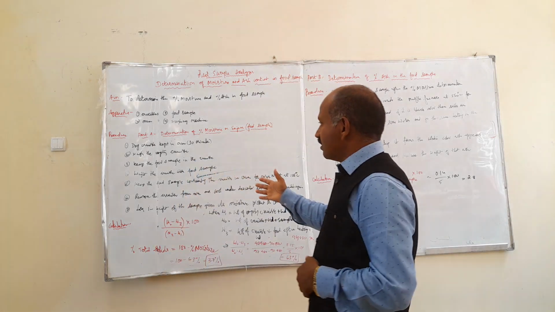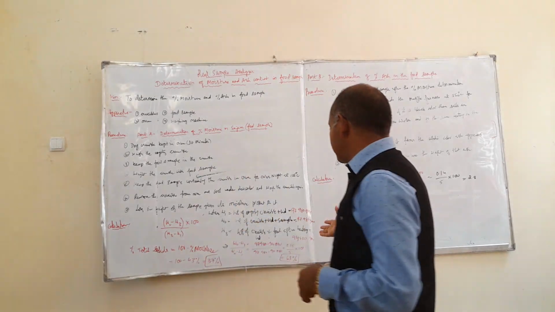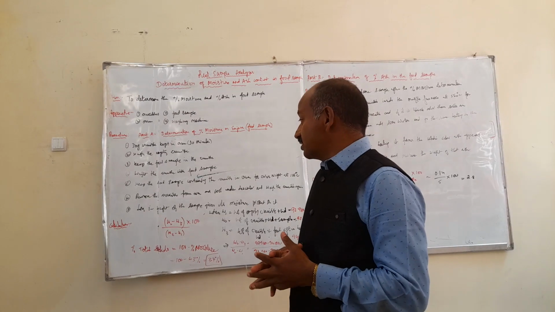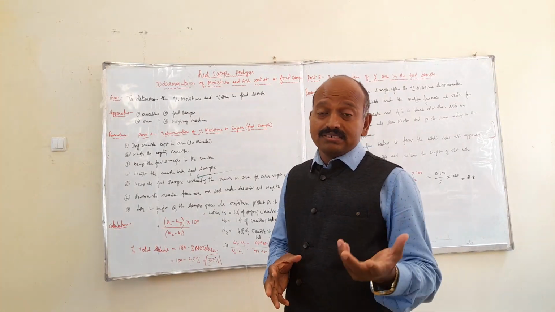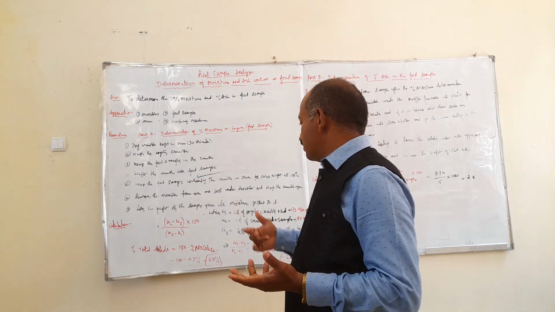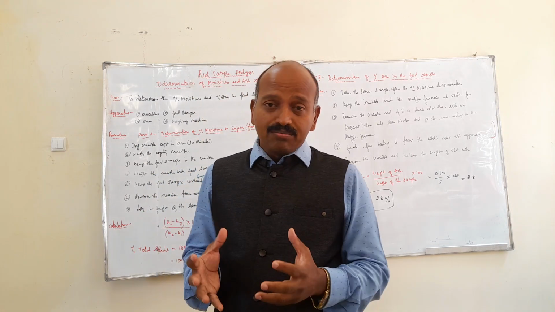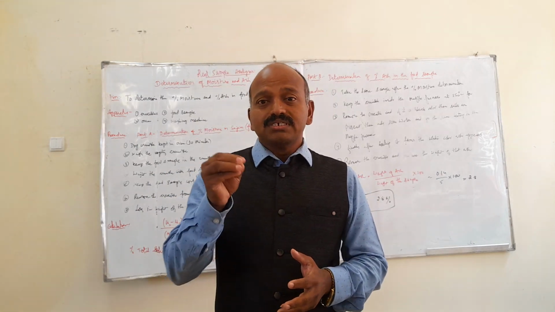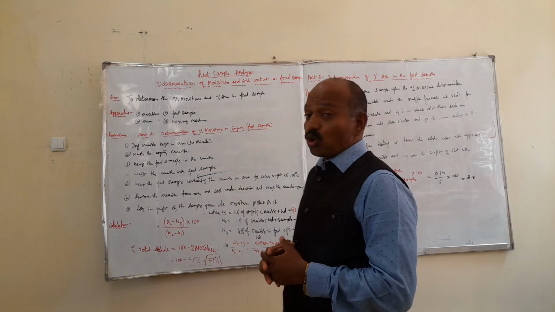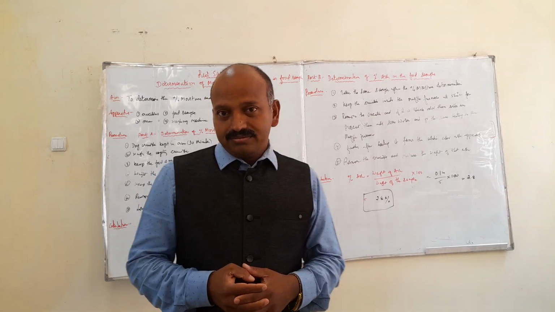In part A, we found the percentage of moisture to be 63% in the food sample. There is also another calculation, the percentage of total solids, which is 100 minus the percentage of moisture. That gives 37% total solids. So from this experiment we found that the Injera food sample contains 63% moisture content and 37% total solids, and finally the ash content is 2.8%. This is about the experiment.